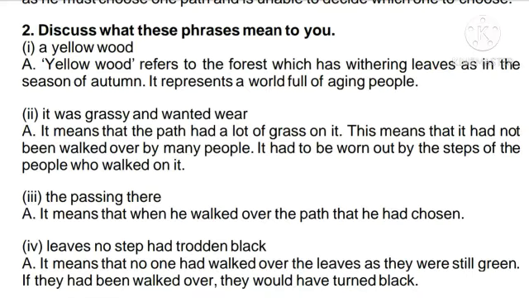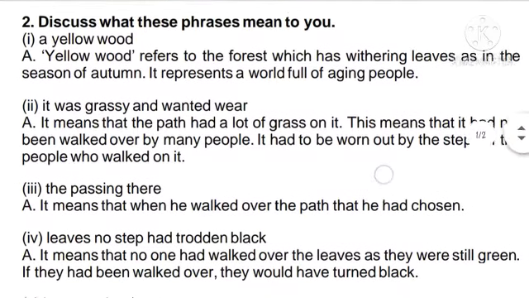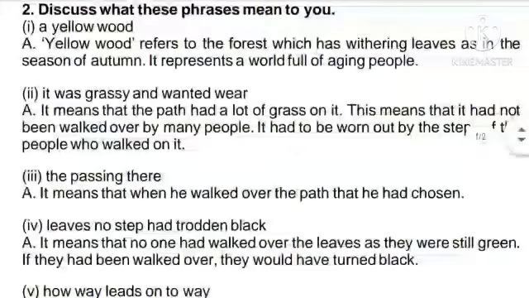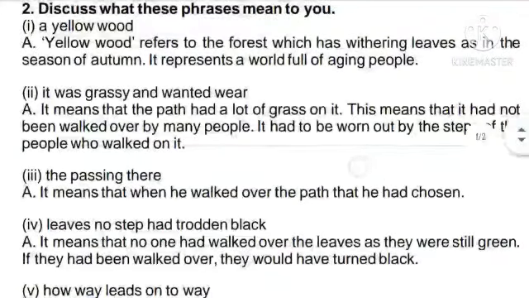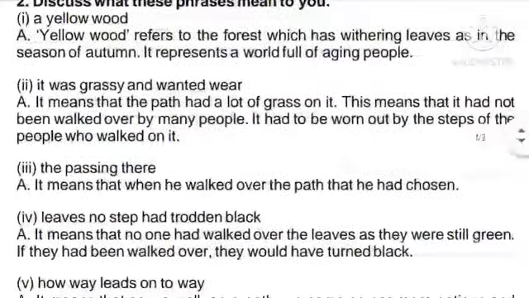Yellow wood means it is the season of autumn, and the leaves are all yellowish in color. That represents human beings who are getting aged. Then the second phrase: it was grassy and wanted wear. Okay, what do we mean by this phrase?